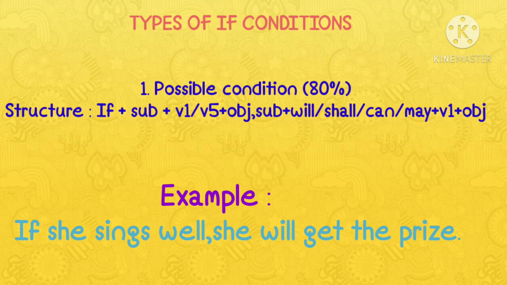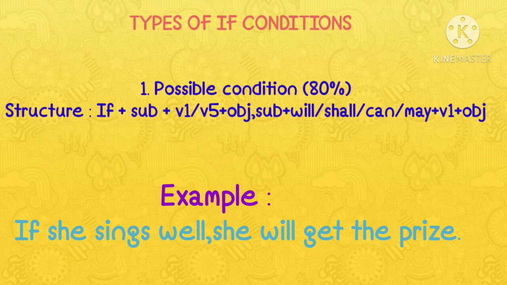The structure of the condition is as follows. If plus simple present, comma, simple future. The structure: if plus subject plus v1 or v5 plus object, subject plus will, shall, can, may plus v1 plus object.